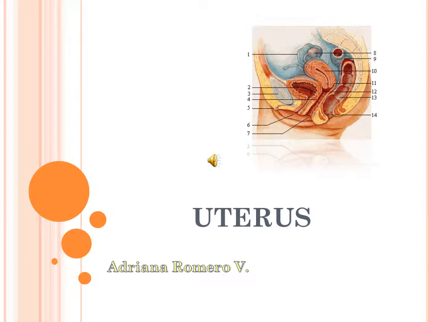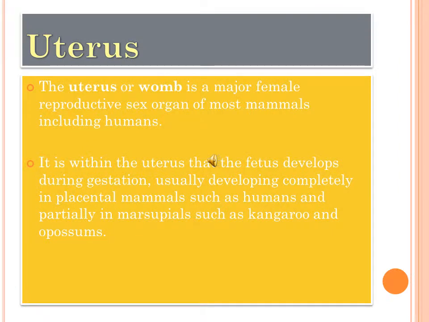Uterus. The uterus or womb is the major female reproductive organ of most mammals, including humans. It is within the uterus that the fetus develops during gestation, usually developing completely in a placental mammal, such as human, and partial in marsupials, such as kangaroo and octopus.